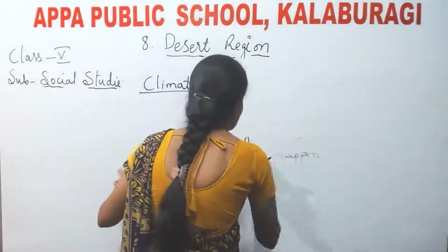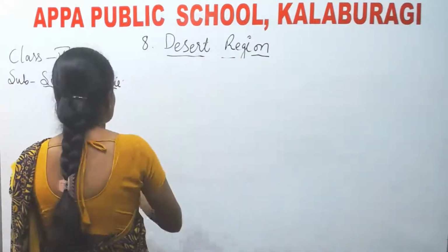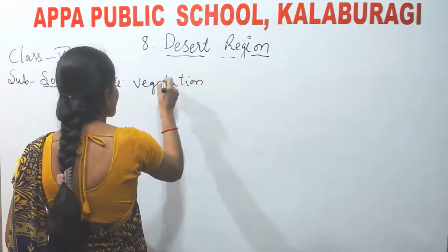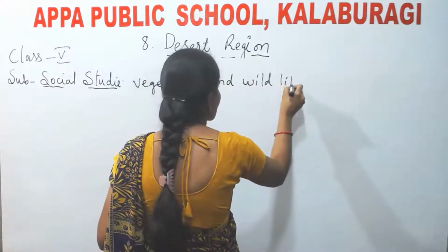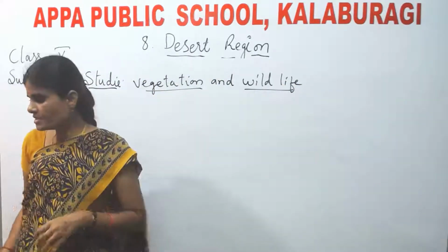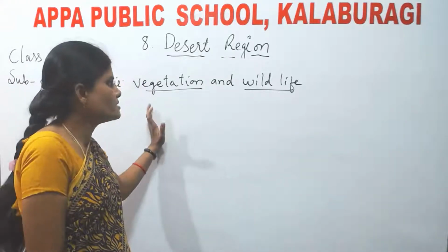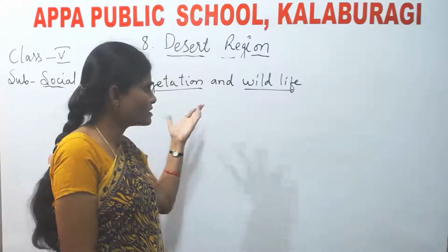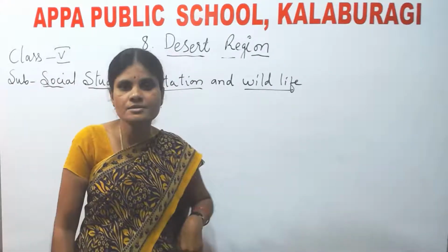Next, vegetation and wildlife. What do you mean by vegetation? Vegetation is nothing but plants and trees. Okay, plants and trees, and wildlife is nothing but the different types of animals, birds, insects, all these things come under wildlife. Okay, now let us see what type of plants are grown in the desert areas.